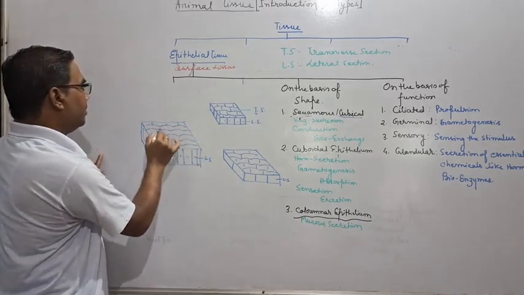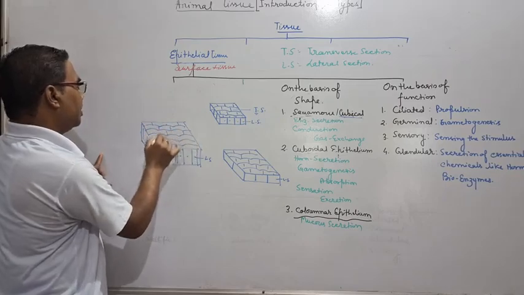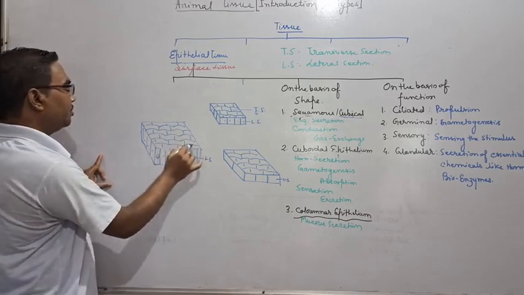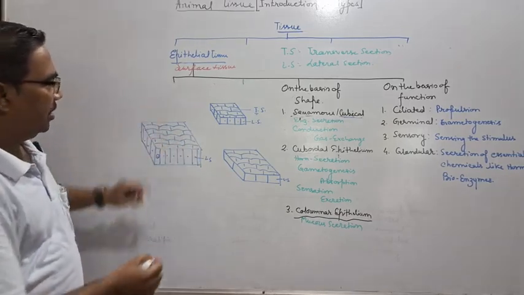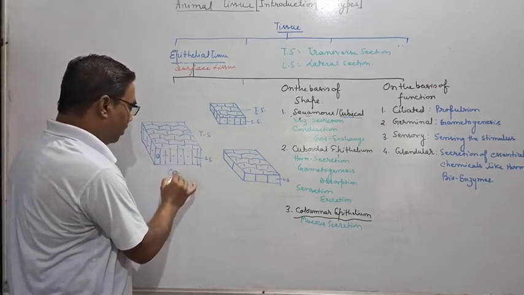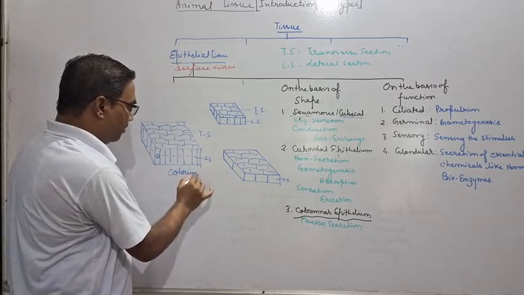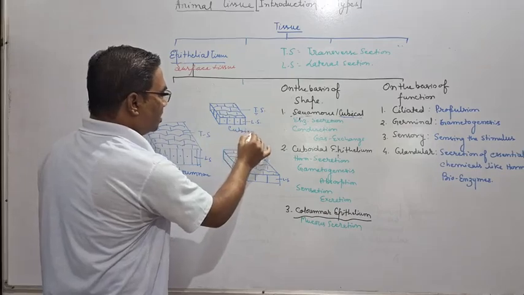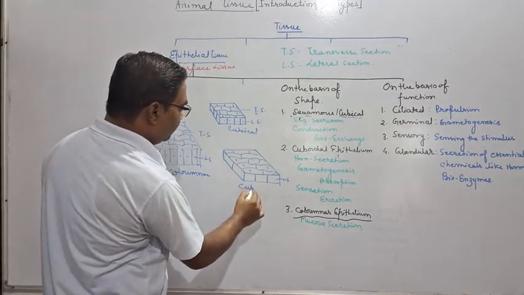There is no confirmation that it is only hexagonal or only pentagonal. No, here in the TS it can appear. Here I made columnar, right? It is columnar. It is cubical or squamous, and it is cuboidal.